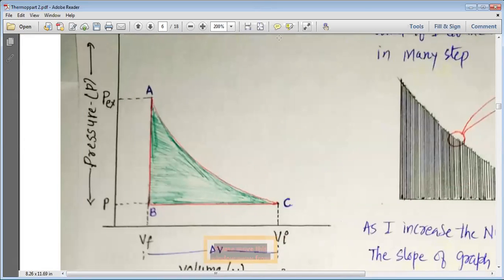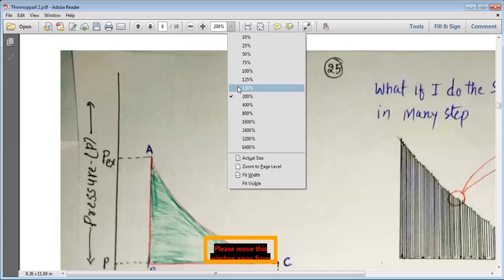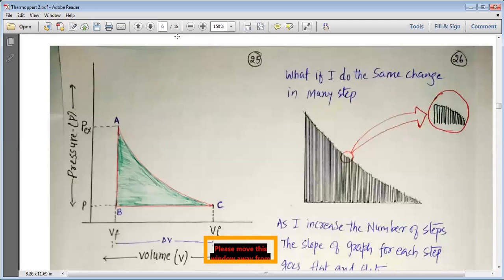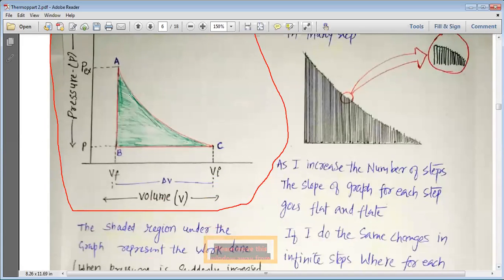Here is the graph I am talking about, my dear students. Please pay attention that if we plot pressure versus volume, we get such a graph. In this graph, you can see that on the y-axis we have pressure, that is P, and on the x-axis we have volume, and then we plot the graph.